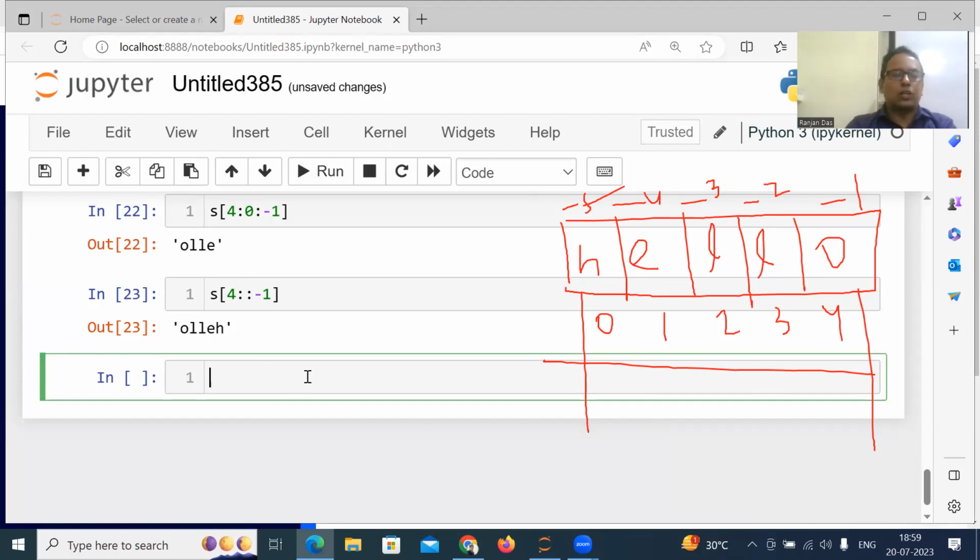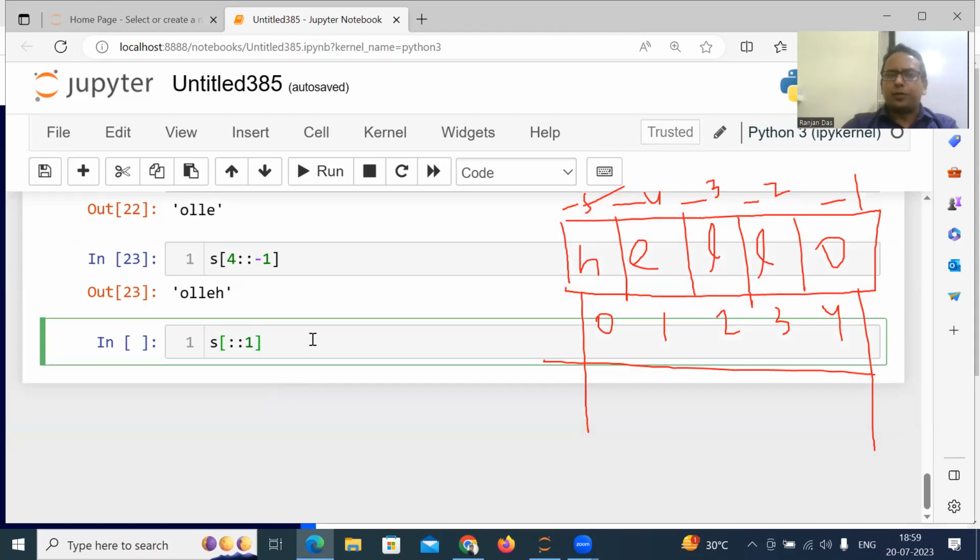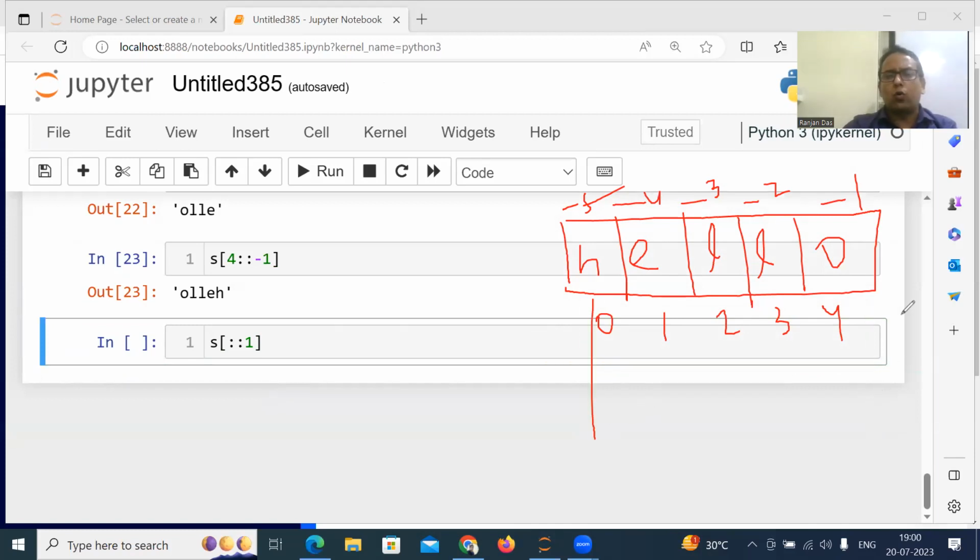Okay. Suppose another question. I will ask you S of colon colon 1. What will the answer be? Start is missing, stop is missing, step is 1. If the step is 1, and 1 means positive, you will move from left to right and jump one step.